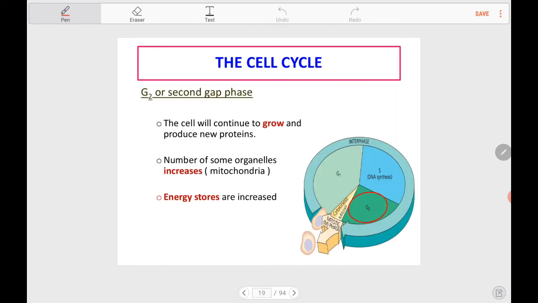Next, G2 phase or second gap phase. During this phase of the interphase, the cell will continue to grow. Basically, it continues what it did during G1 phase. It continues the process of growing and producing new proteins. At the same time, it will also increase the number of some of the organelles, especially mitochondria. Why? Because mitochondria will produce the energy. That will increase the energy storage required for the M phase to take place.